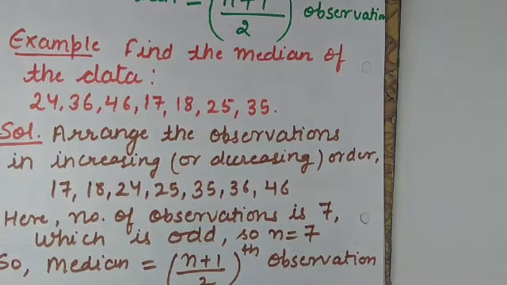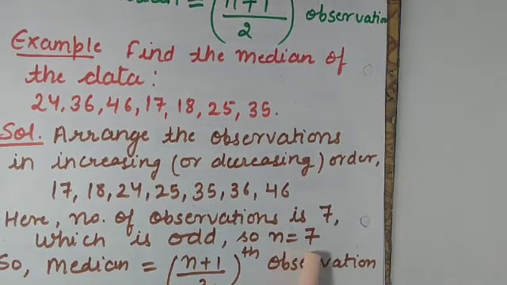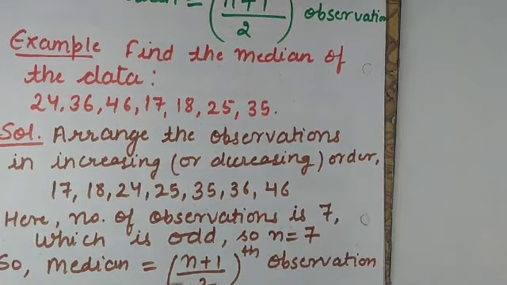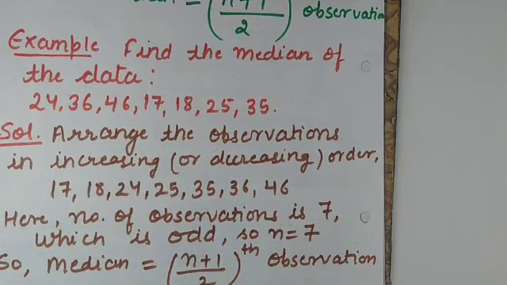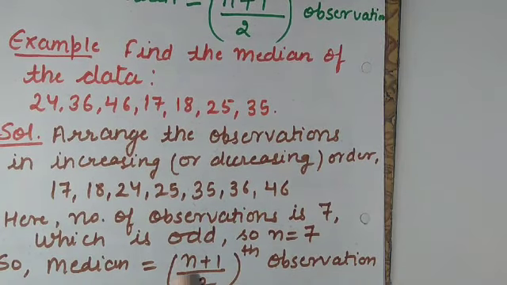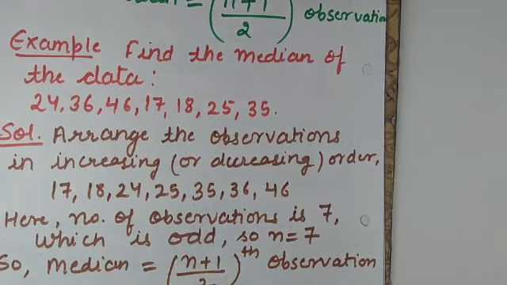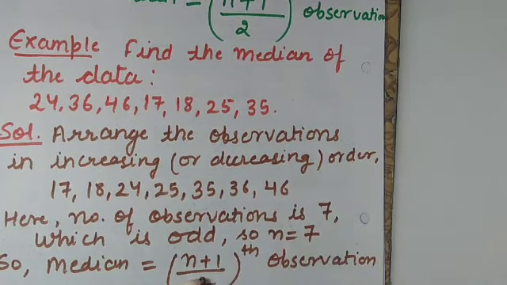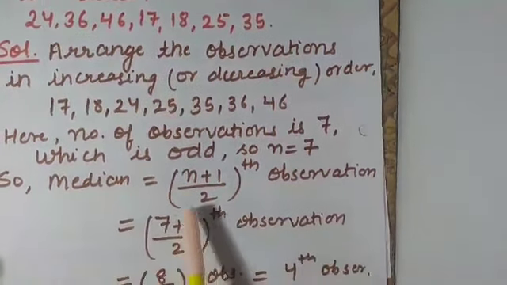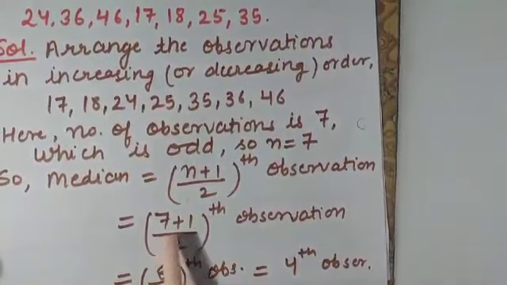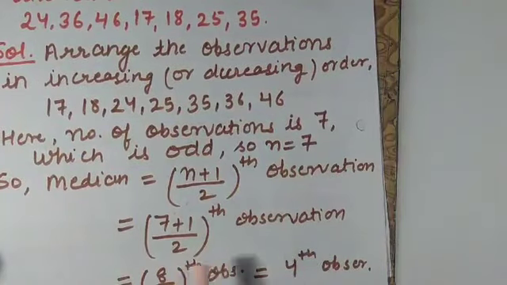As the question is asking about the median, n is equal to 7. So for the case of odd observations, median is given by the formula (n+1)/2th observation, and in this case n is 7, that is the number of observations. So I will put the value of n equal to 7: (7+1)/2th observation.